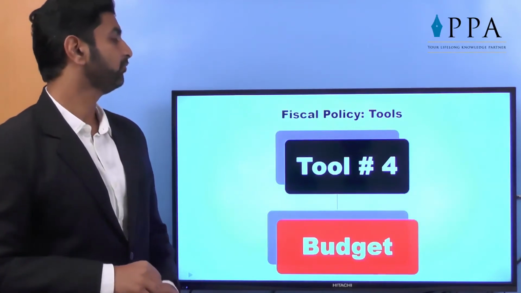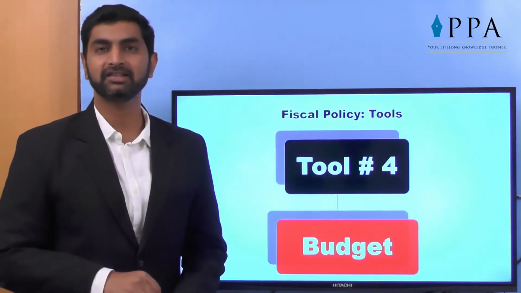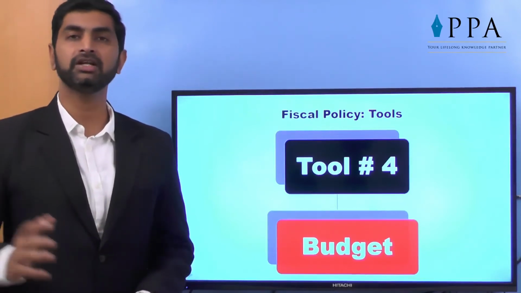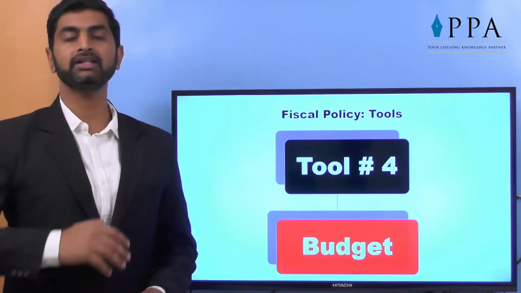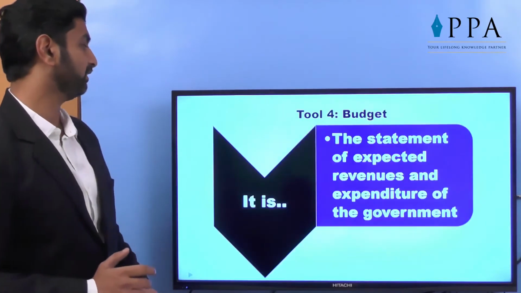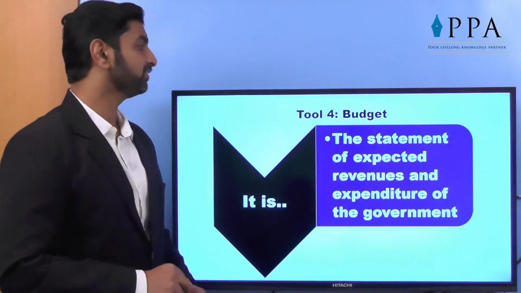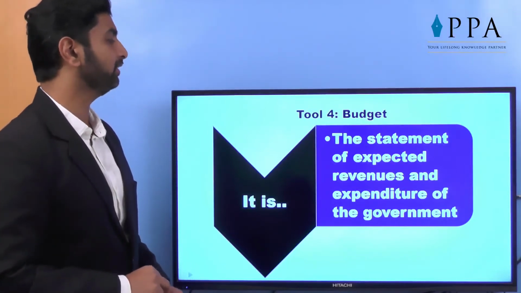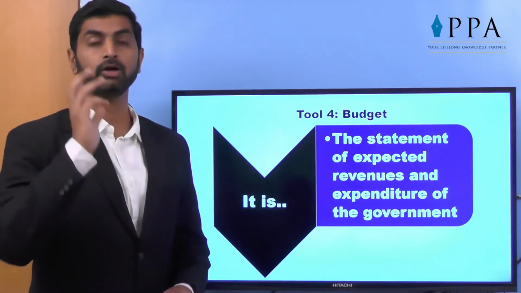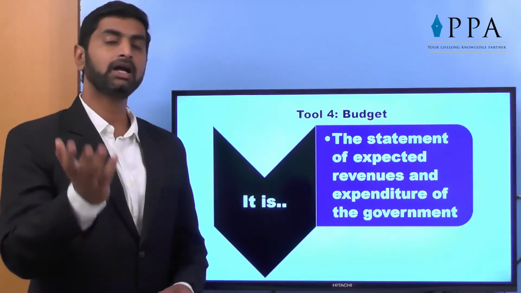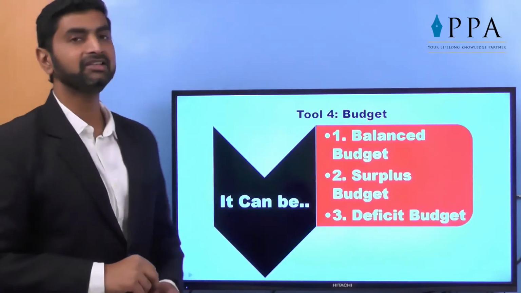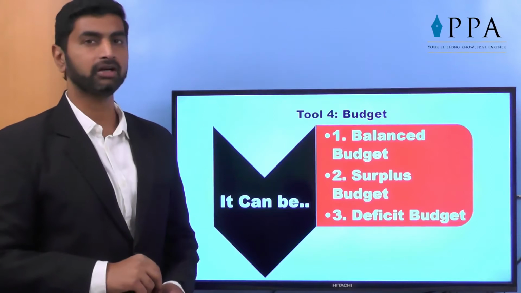Next comes the fourth tool, budget. An interesting subject for every commerce student is the budget. Every year the union budget is declared in February, thereafter the state budget and railway budgets follow. So let's see what exactly the budget is. Budget is the statement of expected revenues and expenditures of government. How much amount government plans to earn or expects to earn and how much is the expected expenditure against it. It can be a balanced budget, surplus budget or a deficit budget.